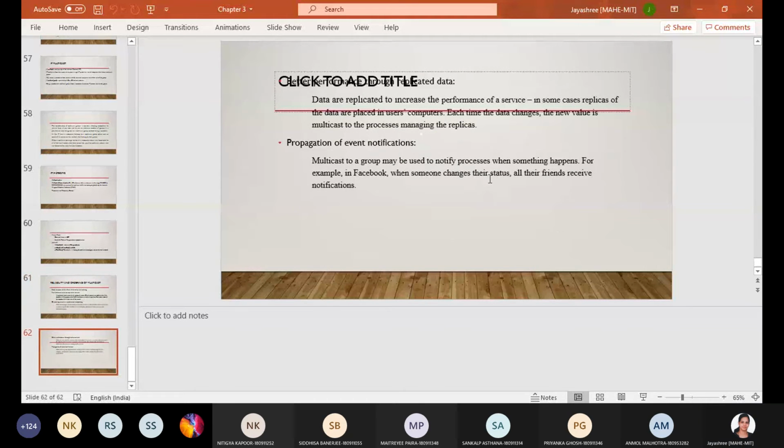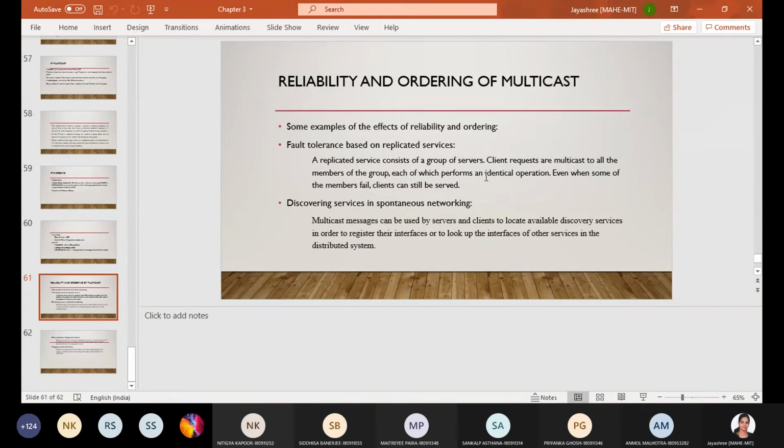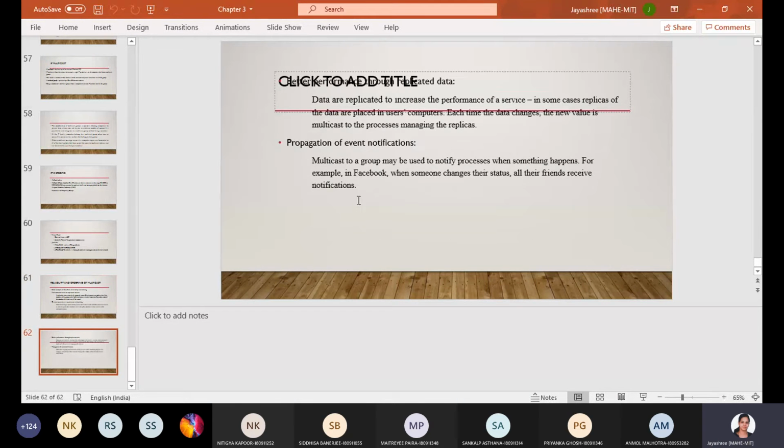Reliability and ordering. In this reliability and ordering of multicast, can anyone give an example for propagation of event notifications, a real-time example? Event notification you get. Any?